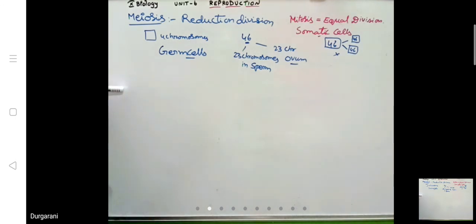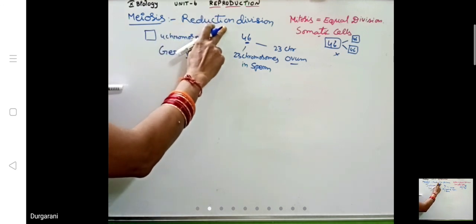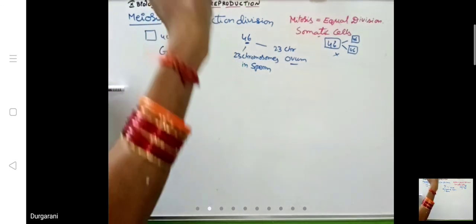Again 92 plus 92 in the next generation gives 184. Like that, doubling of chromosomes would take place and some abnormalities would come to the organisms. We might be born with horns or a tail or something else. That is why meiosis is also called reduction division, so the chromosome number becomes half.